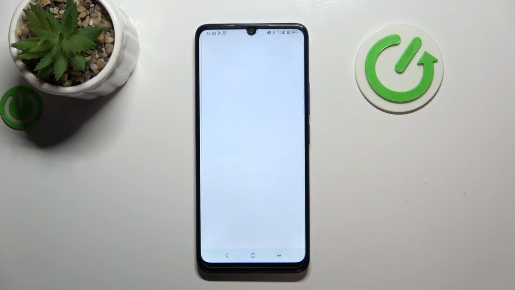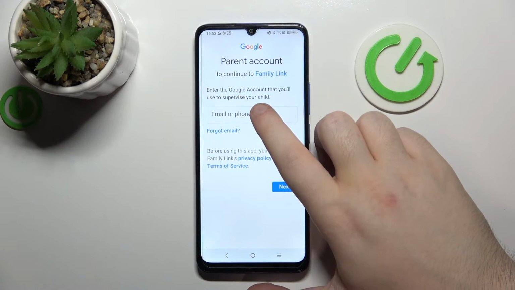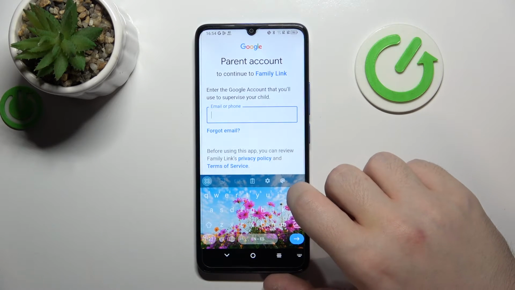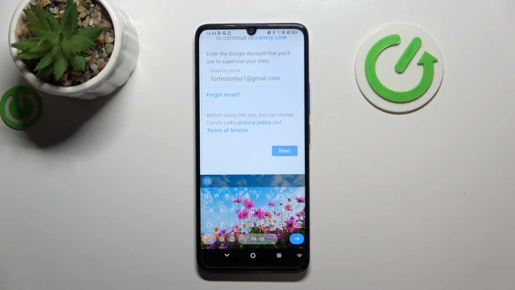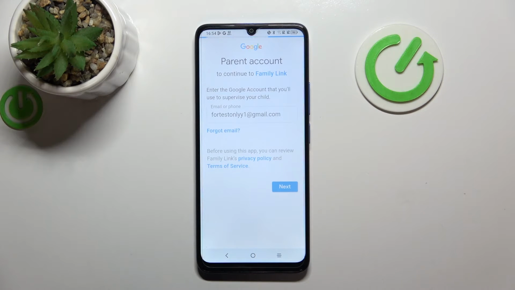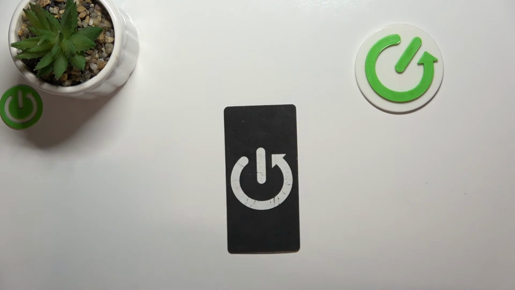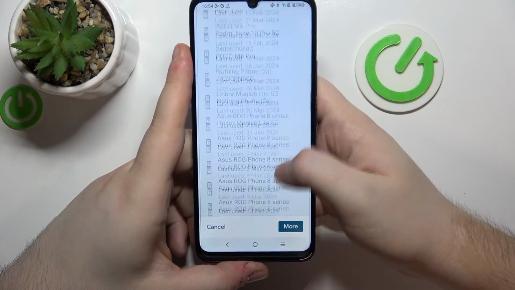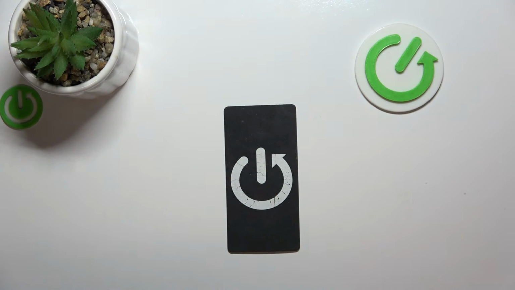And now select your account. And here you have to enter your parent email. Then click Next. And now you have to enter your parent password. And now you have to scroll down. And here you have to enter your child password again.